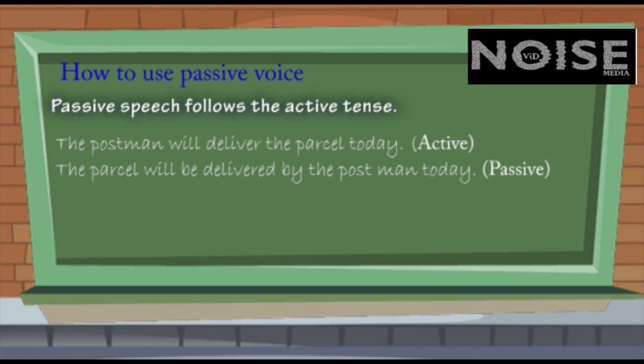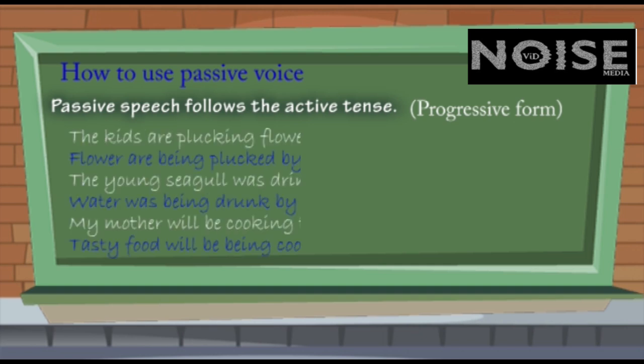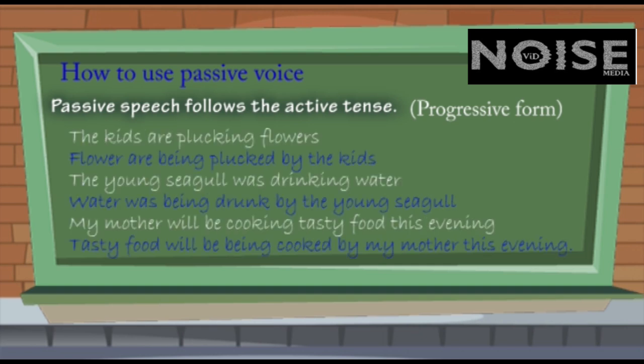As I have already said, the passive form heavily depends on the structure of the active form. You should know how to deal with the active forms that are in progressive form. For example, the kids are plucking flowers. When you change into passive form, you have to keep two things in mind. Number one, there must be something for ing, and then the verb will change in third form. And how can we do this? Flowers are being plucked by the kids.